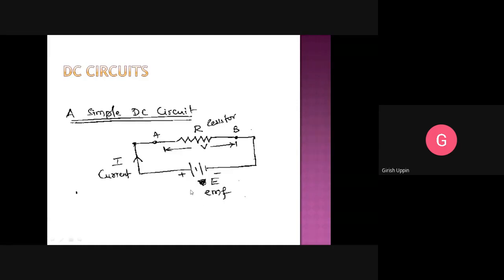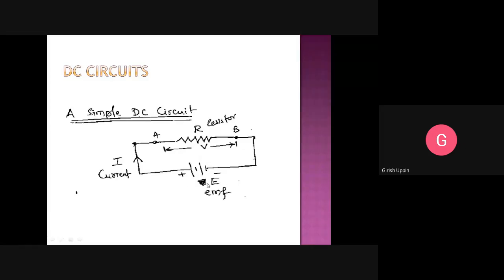All those things are the same. When we talk about EMF, that is electromotive force, synonymously we will use it with the voltage, okay, EMF source or the voltage source. So this is the active element. What is the active element? The active element is the one which imparts energy to the circuit.